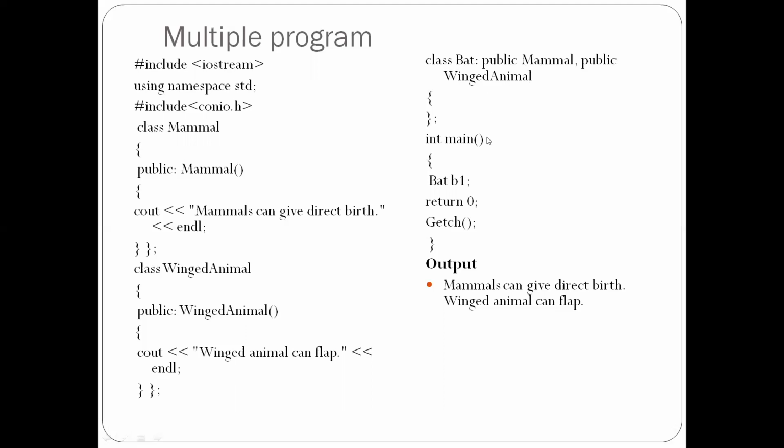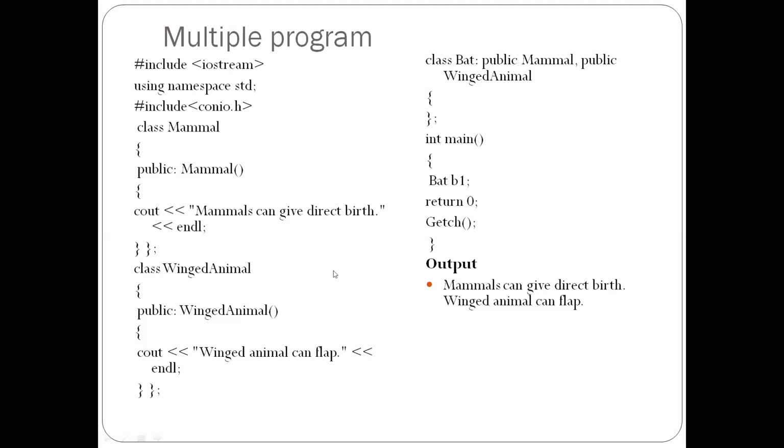Next we are going for the main. In main, open the brace, bat b1 as an object, return 0, getch. See, in int main you have mentioned the bat class and given the object b1, so it goes to the bat class. Here bat is the derived class, and mammal and winged animal are the base classes.